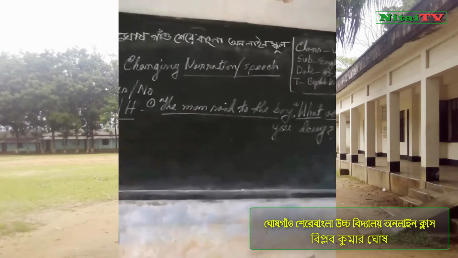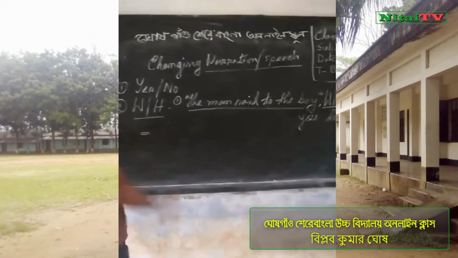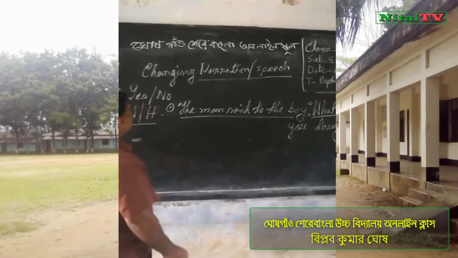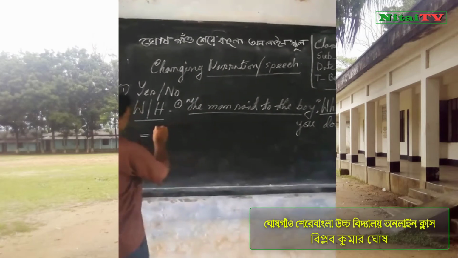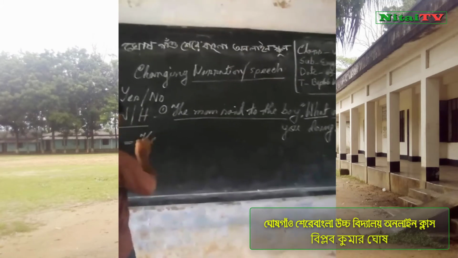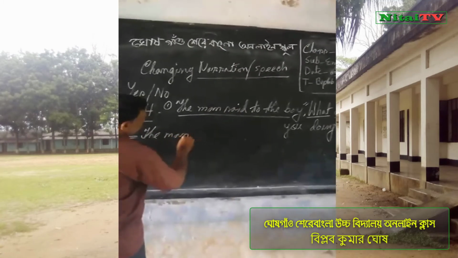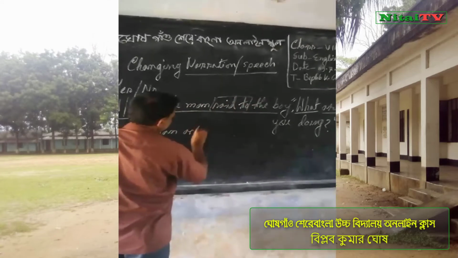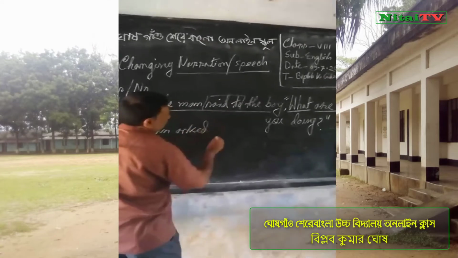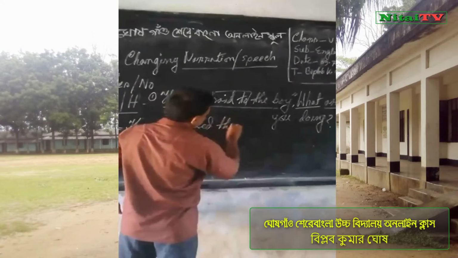At first we follow the same rule of interrogative sentence. Suppose the man said to will change, asked, with object the boy.